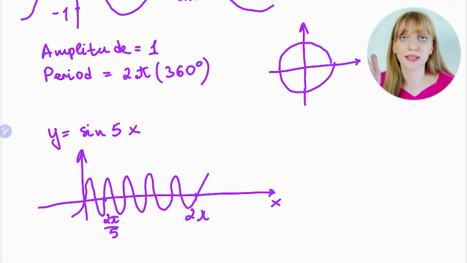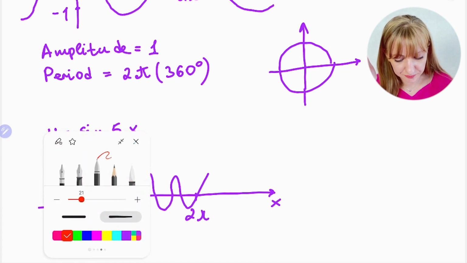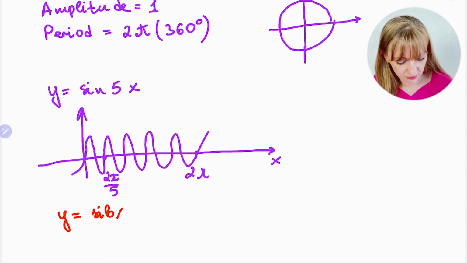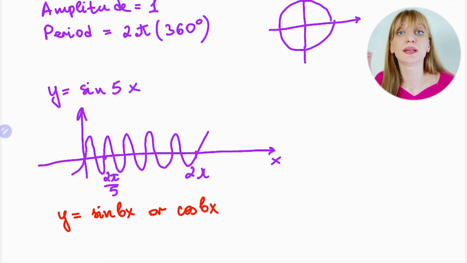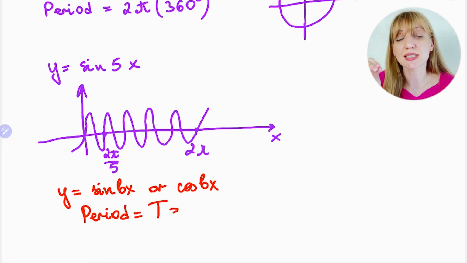At school it's usually studied as a formula: if you have a function like y is equal to sine bx, or also cos bx, with any coefficient, remember the transformation of the function, but at school we just study the period. For the period you could use the letter T, as usual in physics.